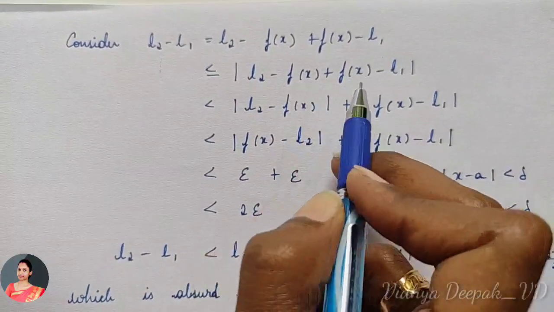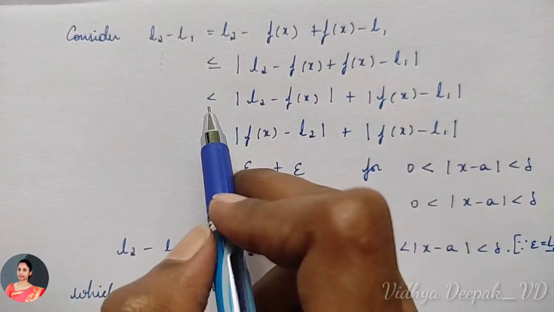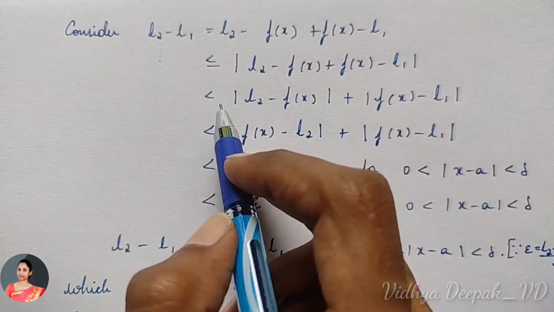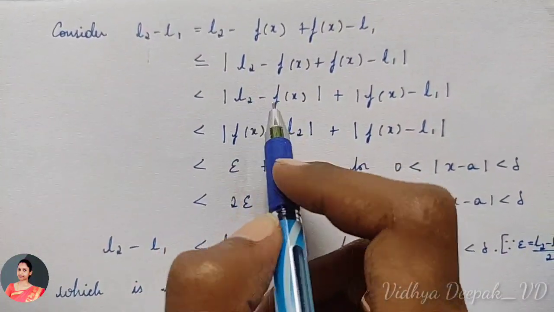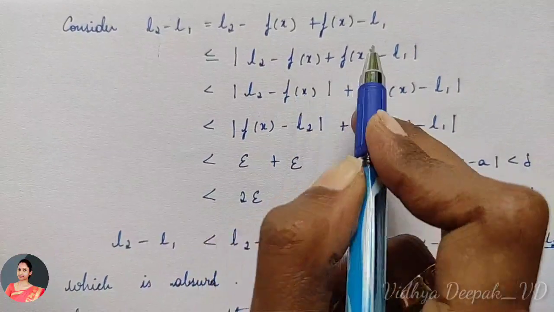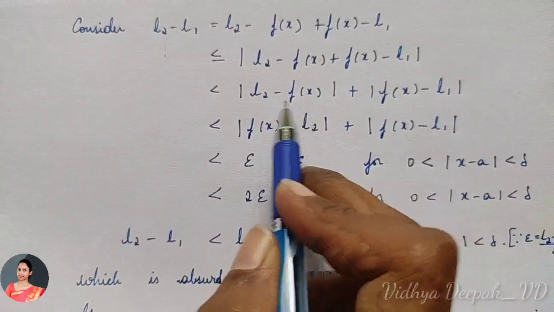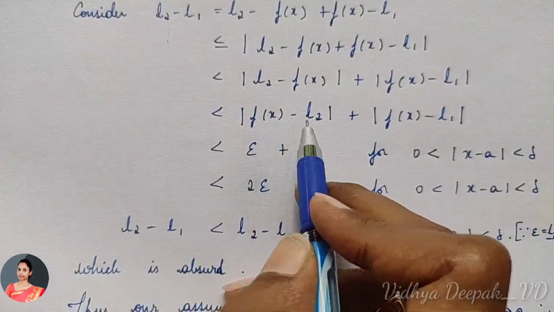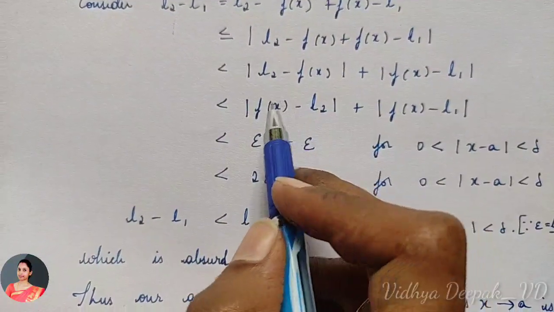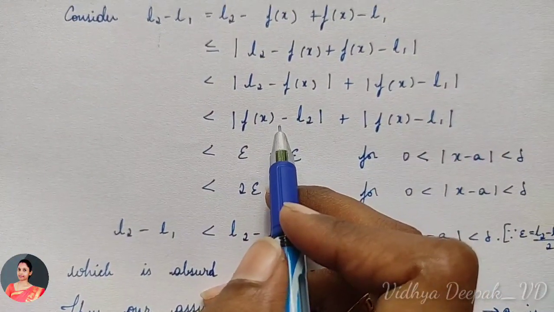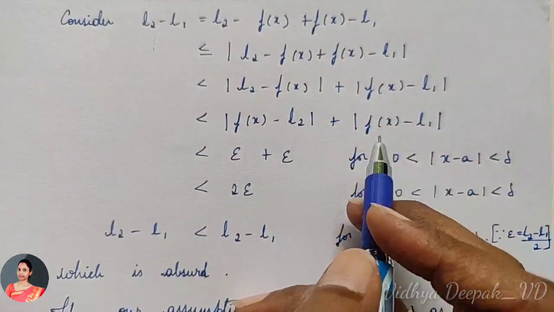Now I am splitting this modulus, so it will not be equal to this. So I can write it as less than. Now the equality changes to less than. |L2 − f(x)| plus |f(x) − L1|, splitting it as another modulus. Now rewrite this: we can write this as |f(x) − L2|, since it is inside the modulus, the sign change does not affect the answer, plus |f(x) − L1|.